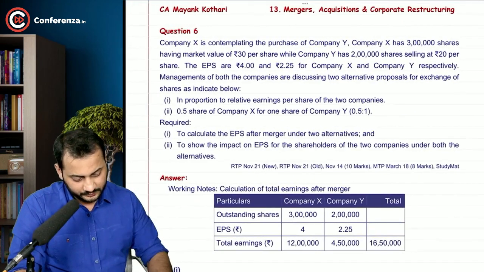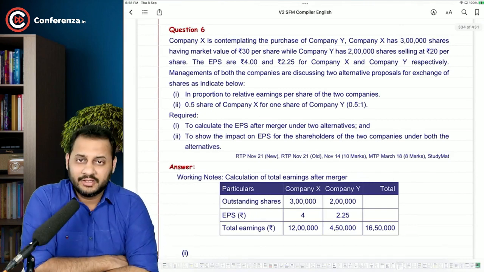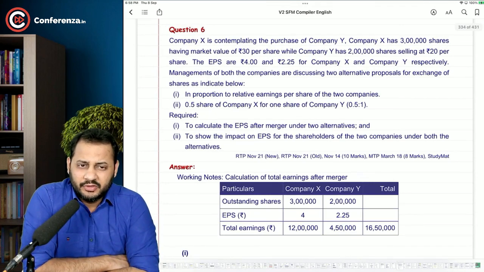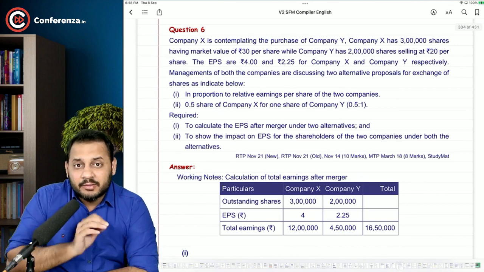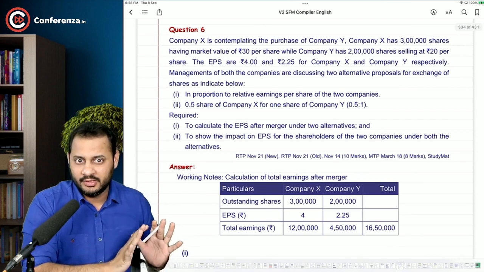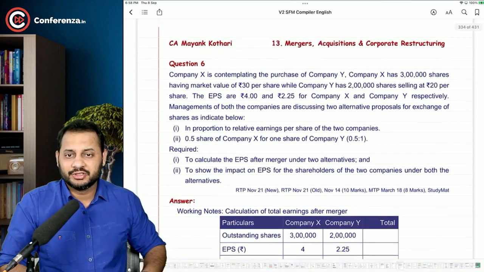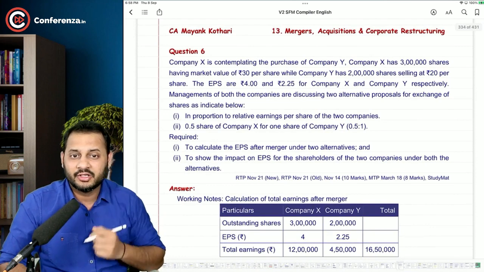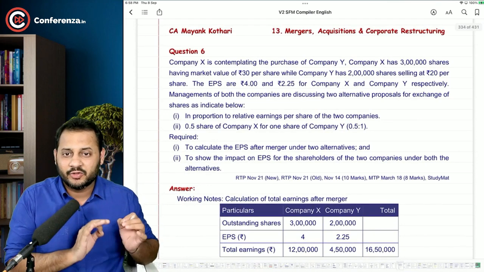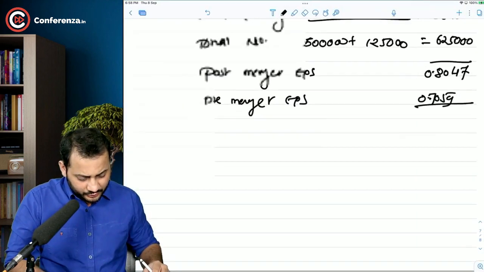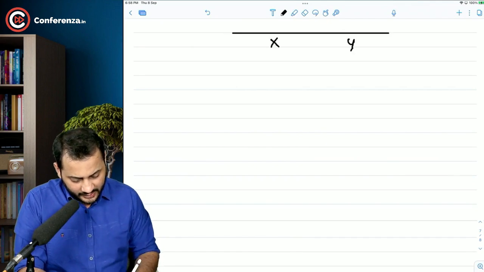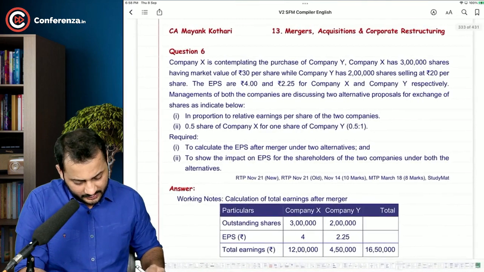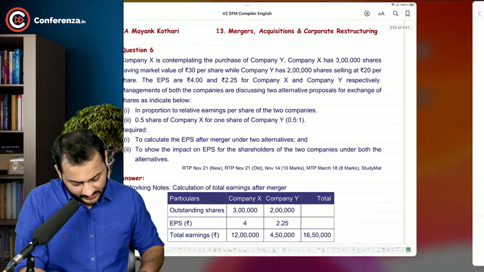Let's come to the next question now. Okay, have a look. This is another question. Mostly we are going to repeat half of the answer, and you are going to feel that this has been done in the previous question as well. Company X is contemplating the purchase of company Y. Company X has 3 lakh shares having a market value of 30 rupees per share, while company Y has 2 lakh shares selling at 20 rupees per share. The very first thing that you should do whenever data is given in your paragraph is note down company X, company Y, like this, and 3 lakh, 30, 2 lakh, 20.